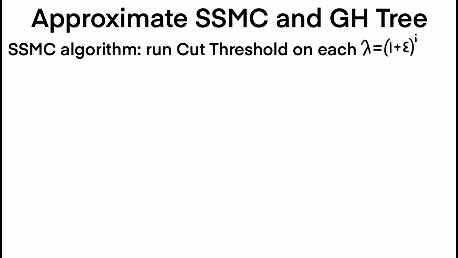So with the cut threshold algorithm, the single source min cut algorithm is then fairly easy. We simply run the cut threshold algorithm at scales of 1 plus epsilon. And the approximate min cut of each vertex ends up being the smallest scale at which it can be certified.